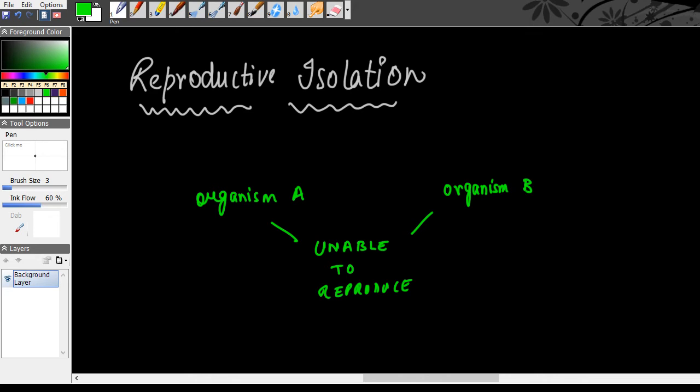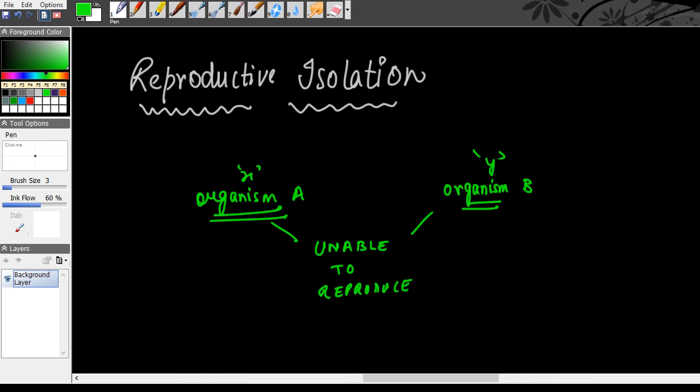One may be that they are of different kinds. For example, one's chromosome number is X and the other's chromosome number is Y. So these two cannot reproduce, because their chromosome numbers are different, because they are from different kinds of organisms.